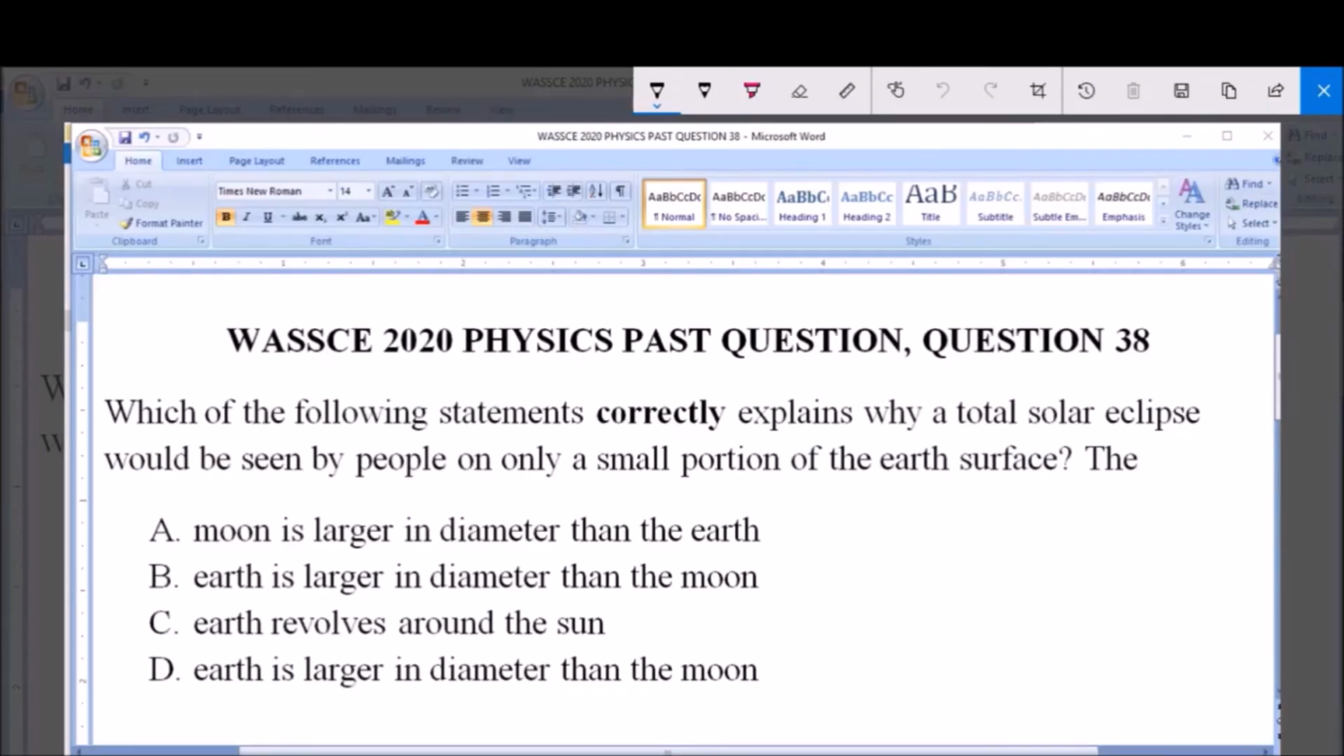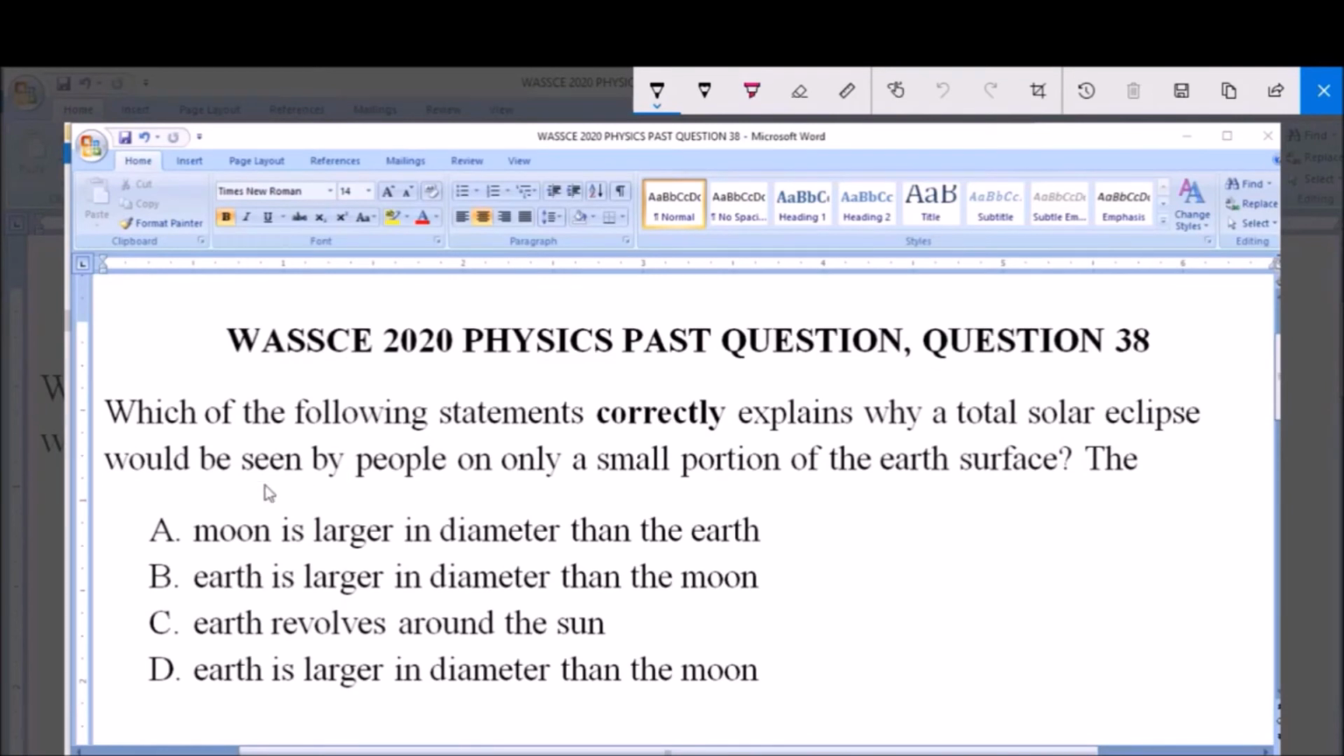I'll be answering WASSCE 2020 Physics Past Question, question 38. Which of the following statements correctly explains why a total solar eclipse would be seen by people on only a small portion of the Earth's surface? A. Moon is larger in diameter than the Earth. B. Earth is larger in diameter than the Moon. C. Earth revolves around the Sun. And D. Earth is larger in diameter than the Moon.